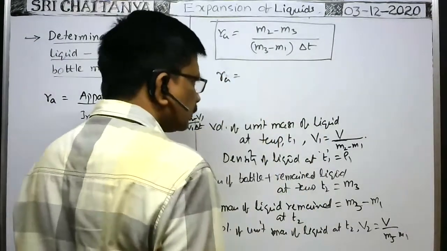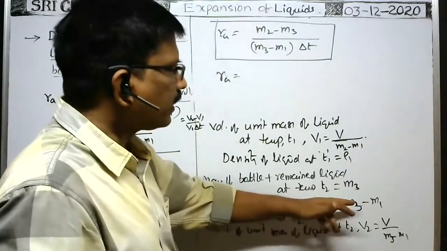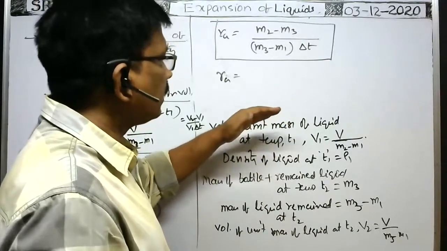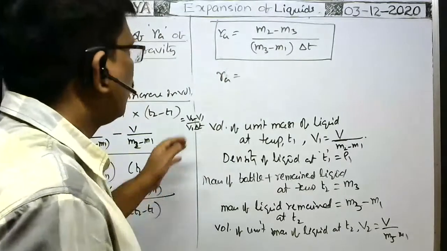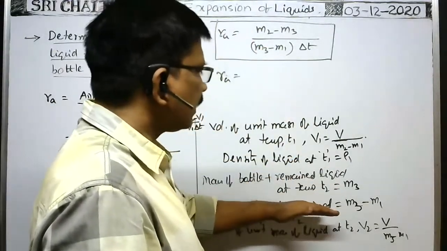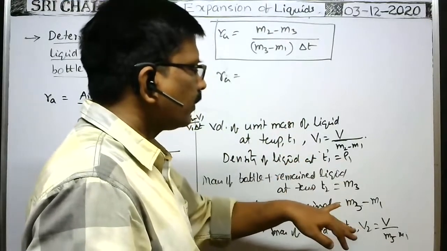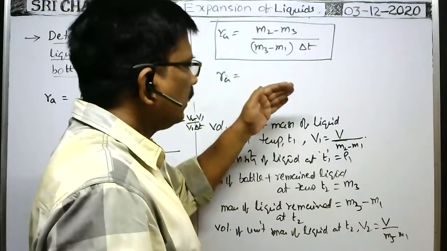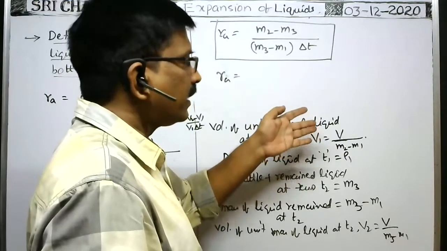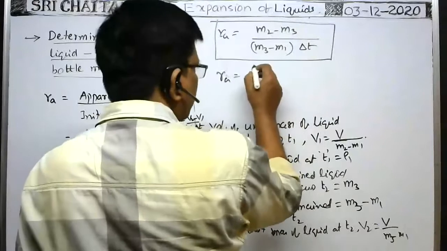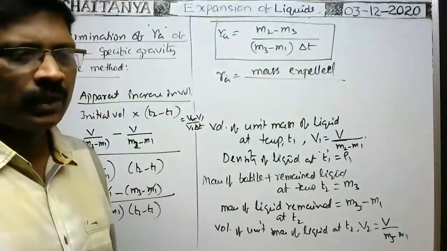So gamma apparent is equal to, and here at T1 temperature, the mass of the bottle plus liquid is M2. At T2 degree centigrade, the mass of the bottle with liquid is M3. Then M2 minus M3 means, when heated to T2 degree centigrade, some liquid is expelled, and what remains is the mass of the remaining liquid plus bottle. Then M2 minus M3 means the mass of the bottle with liquid taken at a temperature T1 minus the mass of the bottle with liquid at a temperature T2. That gives the mass of the liquid expelled. So it gives the mass expelled due to rise of temperature. But what about M3 minus M1? What about M3 minus M1?